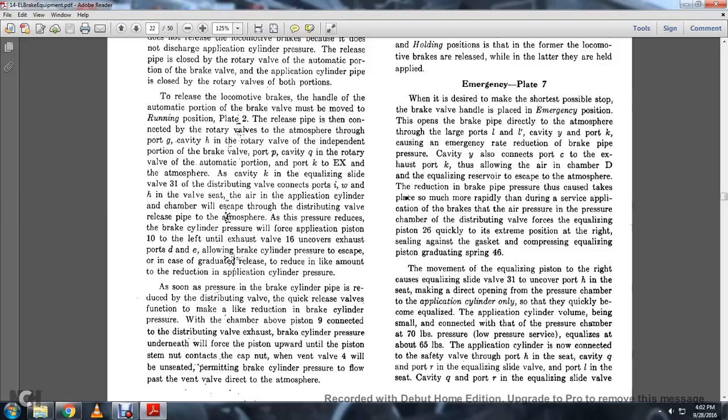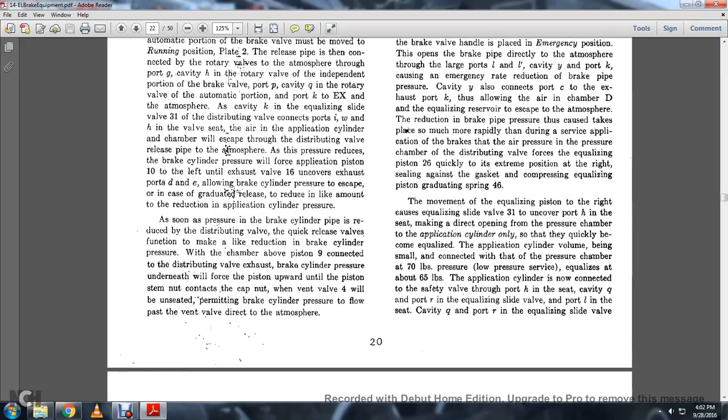Y also connects port C to the exhaust port K, allowing the air pressure in chamber D, but the equalizing reservoir to escape to the atmosphere. The reduction in the brake pipe pressure takes place so rapidly during the service application of the brakes that the air pressure in the chamber and distributing valve forces the equalizing piston 26 quickly to the extreme position to the right, sealing the NC gasket and compressing equalizing piston graduating spring 46.